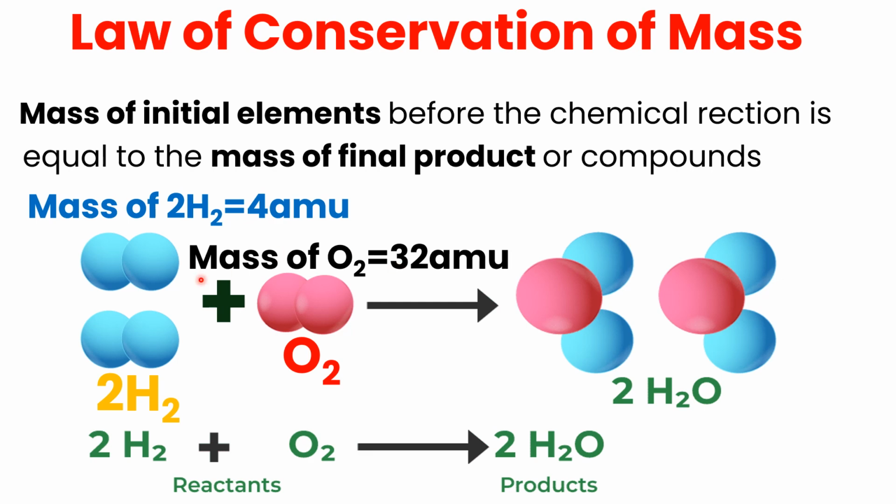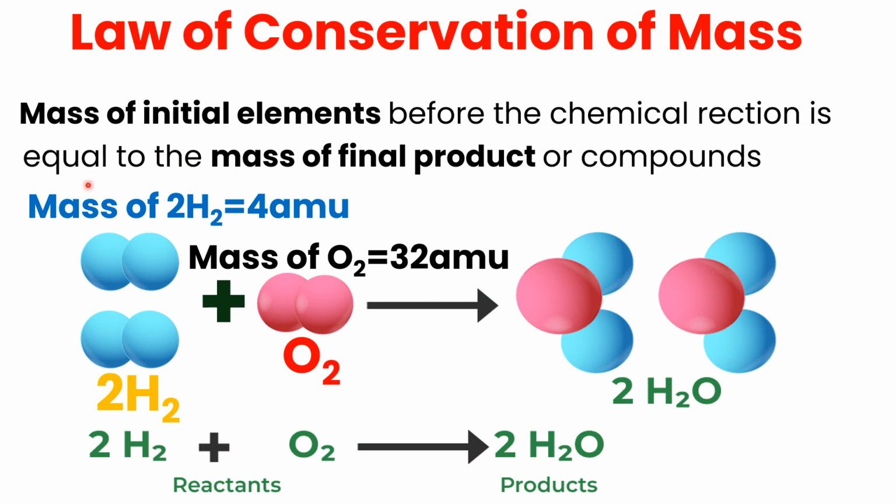Now, student, please keep in mind that it is necessary to write hydrogen and oxygen in a chemical reaction in the form of molecules, because they are always present in a diatomic form. So the chemical reaction between hydrogen and oxygen is represented in the form of molecules.